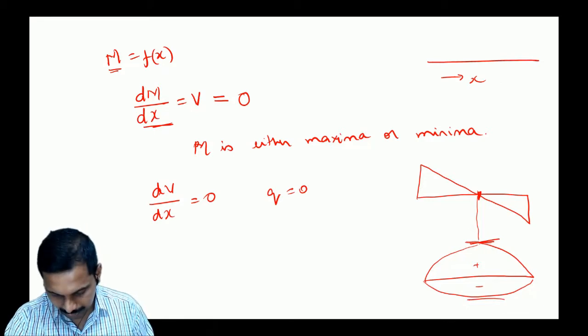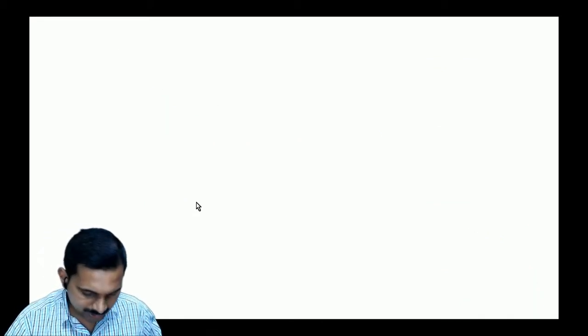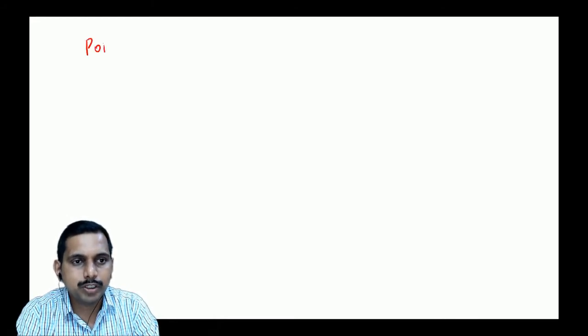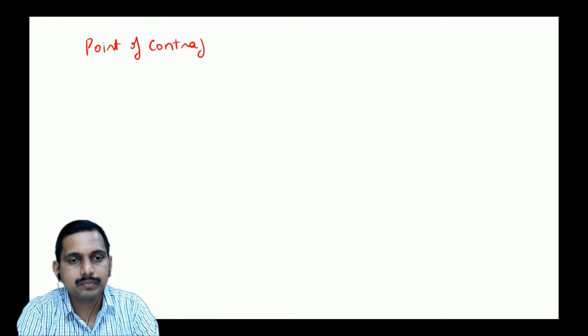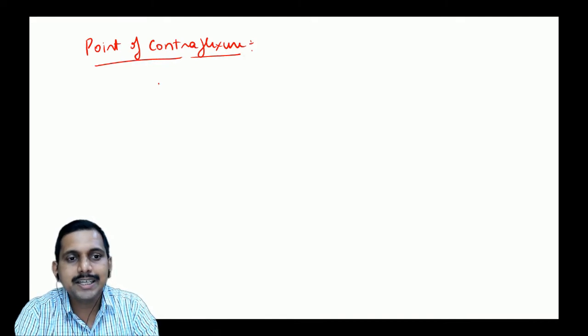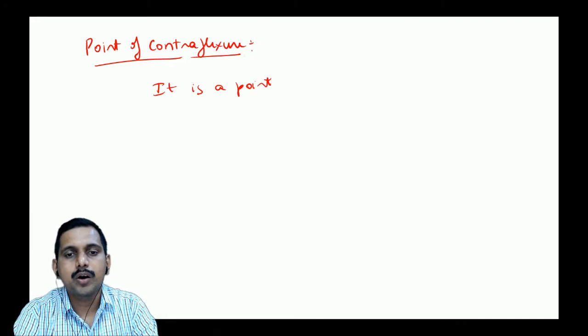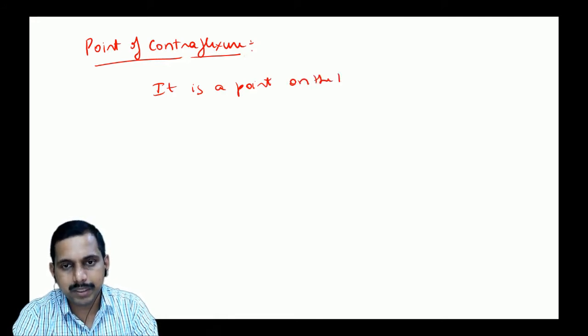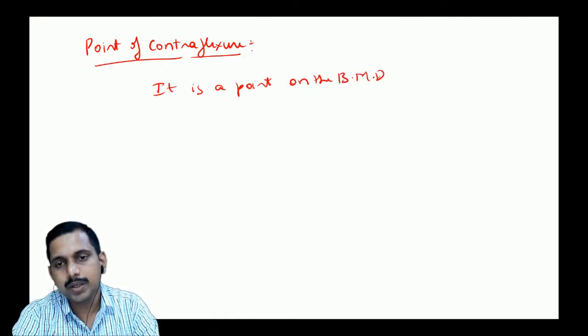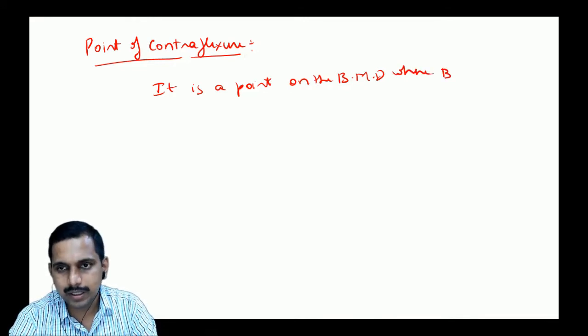Next point: there is something called the point of contraflexion. What does the point of contraflexion mean? It is a point on the BMD, the bending moment diagram, where the bending moment M is 0.